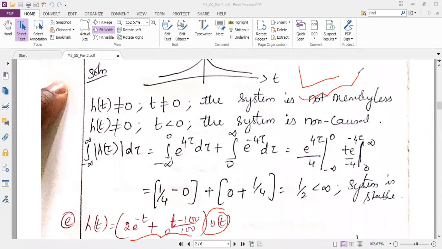Now if you analyze this question, can you analyze whether it is memoryless or memory system? Is it memoryless or memory?